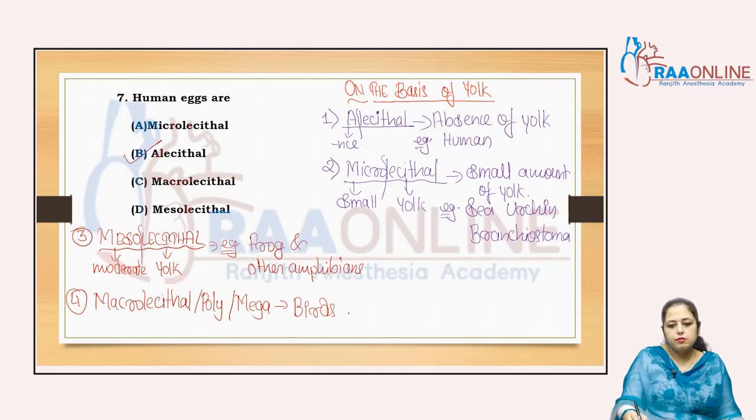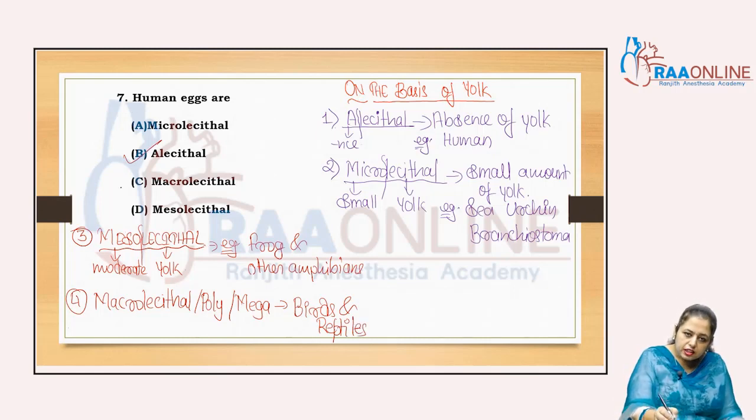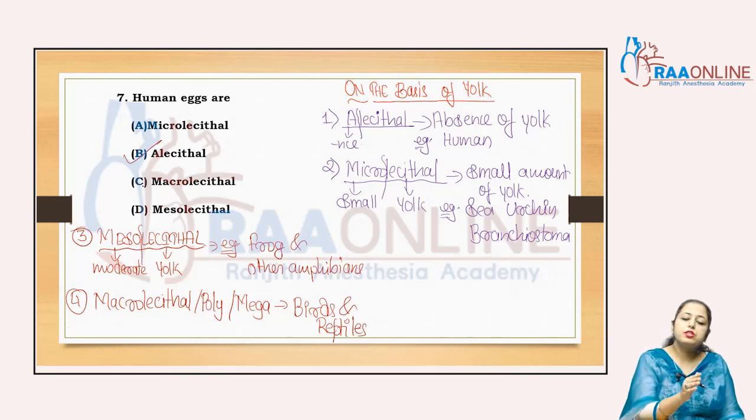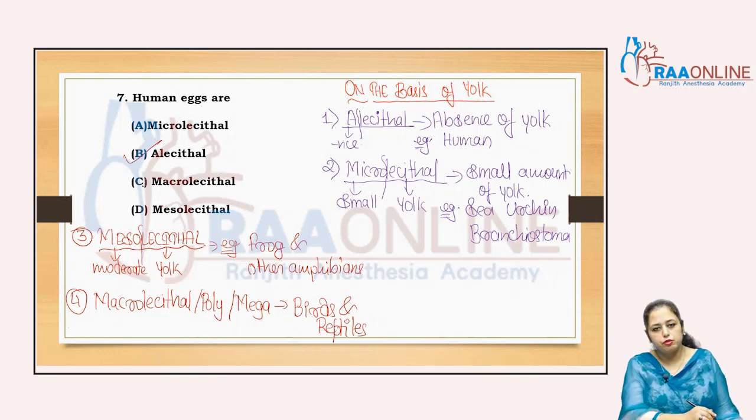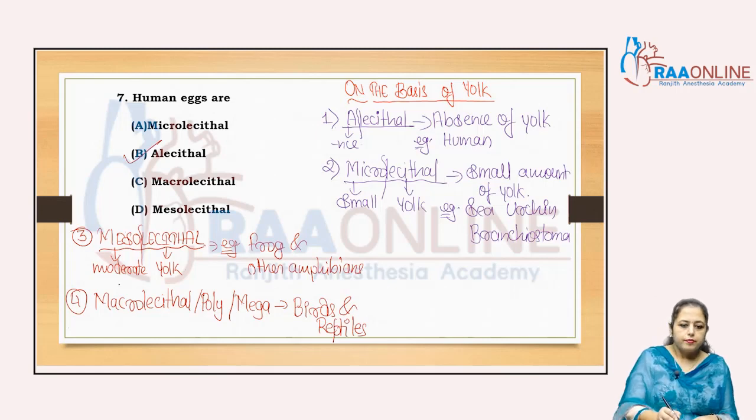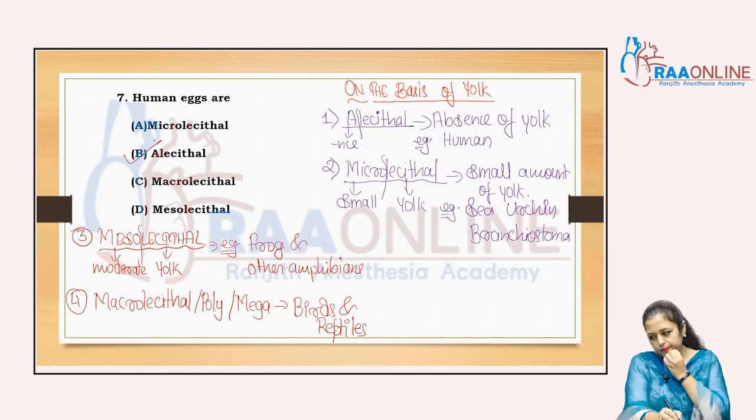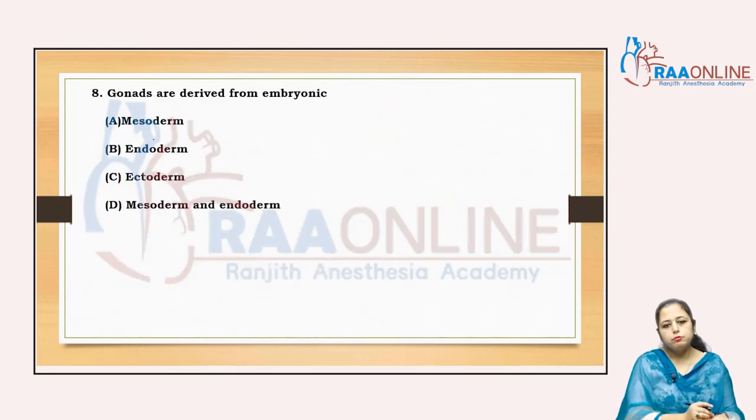Birds, that is avians, right? And the reptiles. So in that manner, these are the types of egg on the basis of amount of yolk. Same as that, there are types of egg on the basis of distribution, and on the basis of the presence and absence of shell, right? So the human egg is alecithal, right? When we talk about the human egg, it is alecithal. Now come to the next one.